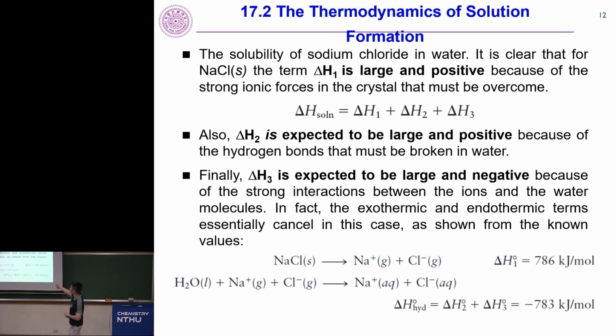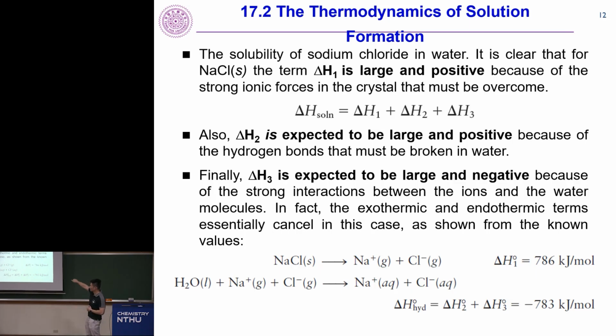So again, we defined delta H solution, the dissolution energy, as delta H1, breaking apart of the solute, delta H2, breaking apart of the solvent, and delta H3, forming bonds between solvent and solute. Okay? So the first one is going to be large and positive because you break bonds. The second one is also going to be large and positive because you break bonds. Lastly, it's going to be large and negative because you form bonds.